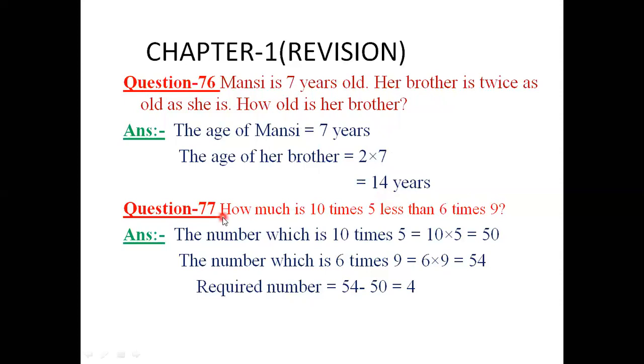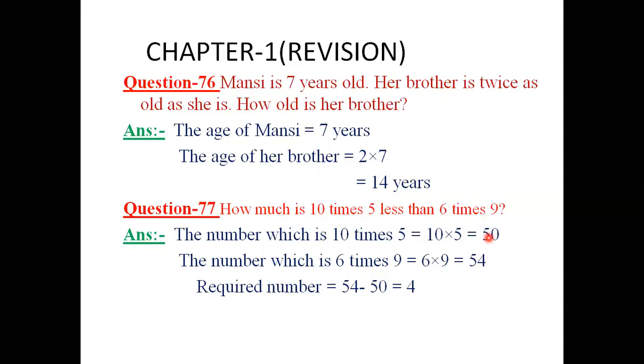Now there is another question, question number 77. How much is 10 times 5 less than 6 times 9? For this purpose, firstly we will find the value of 10 times 5. When we multiply 10 into 5, we get 50.